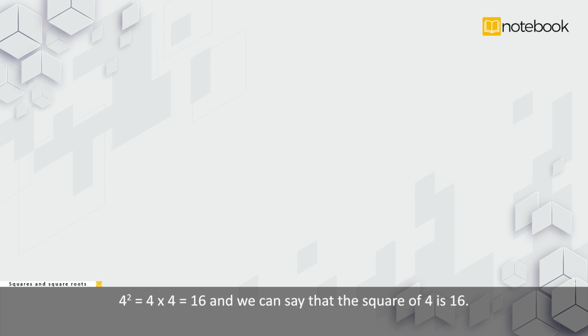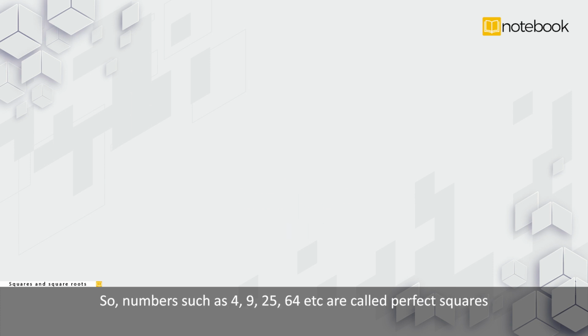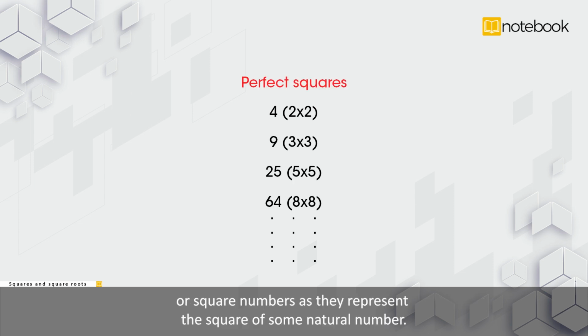For example, 4 square is equal to 4 into 4 is equal to 16. And we can say that the square of 4 is 16. Similarly, 5 square is equal to 5 into 5 is equal to 25. And we can say that the square of 5 is 25. So, numbers such as 4, 9, 25, 64, etc. are called perfect squares or square numbers as they represent the square of some natural number.